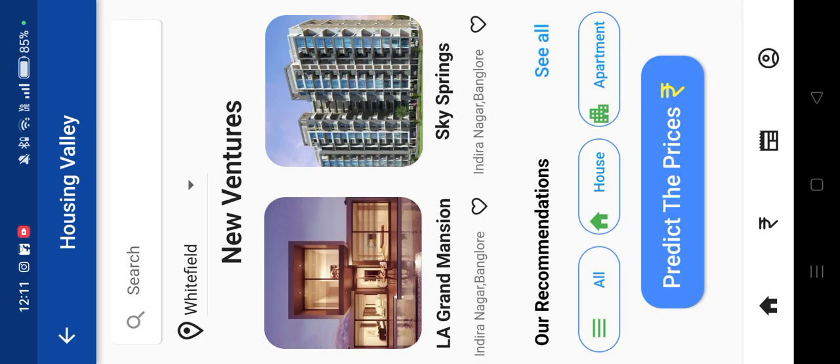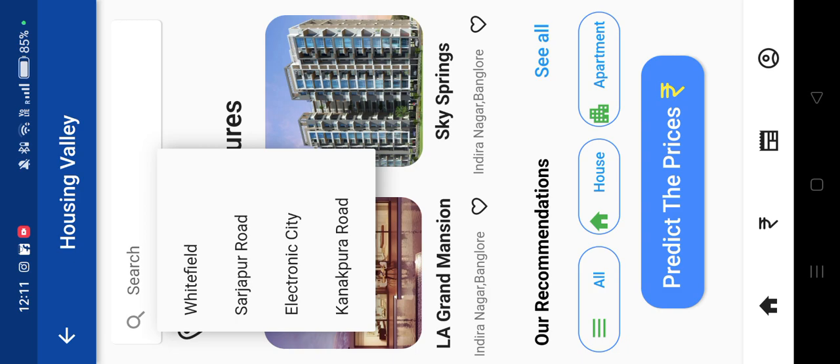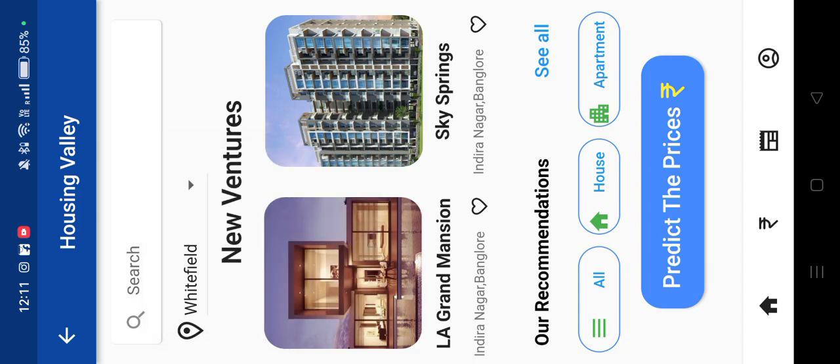So yes, this is our home page, where we will be having different categories. You could see the new ventures coming into the city of Bengaluru. In the recommendation, we could have the different types of houses and apartments categorized into different sectors. On the top, you could even see the location sector, where we have major places where the majority of the people are looking to buy houses. And below, you could see the major aspect of our application, which is predict the price, where we would be taking the input from the customers.